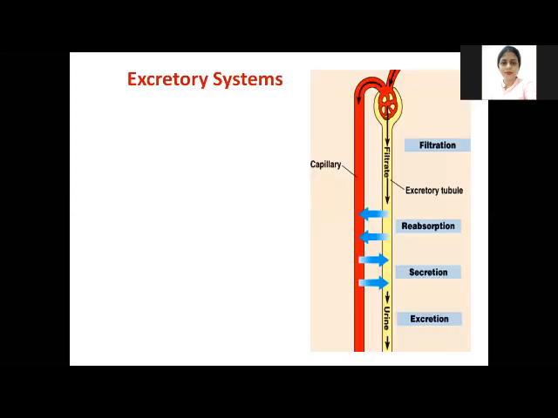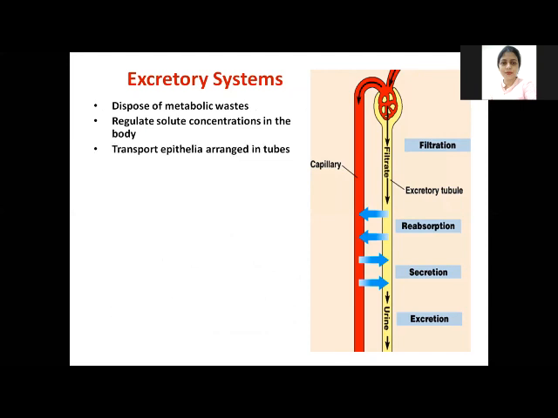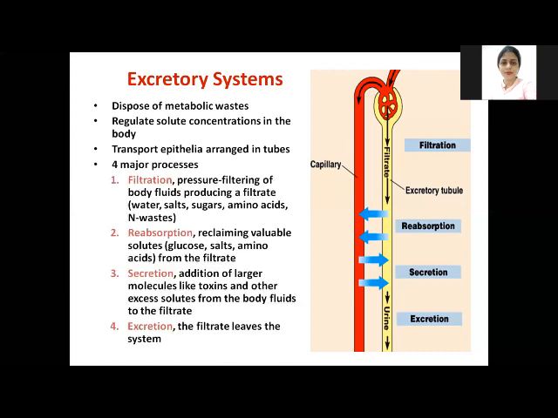So this is the excretory system. The excretion or the formation of urine occurs in this system. Number one, it disposes the metabolic waste, which comes in the form of nitrogenous compounds. In this way, it regulates the salt concentration in the body. And the transport epithelia, which is arranged in the tubules, helps in the filtration and the movement of the urine.